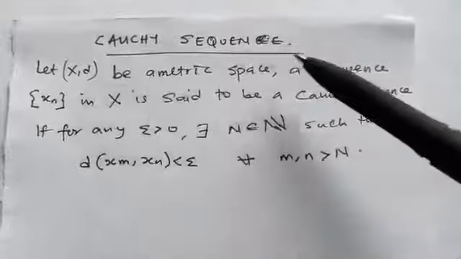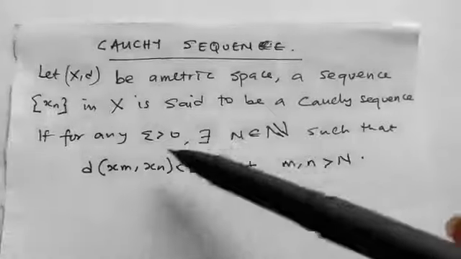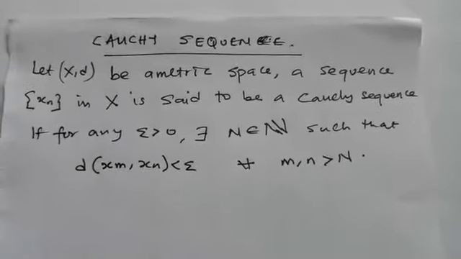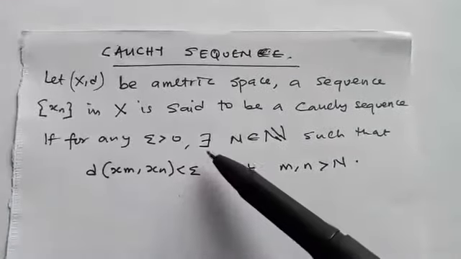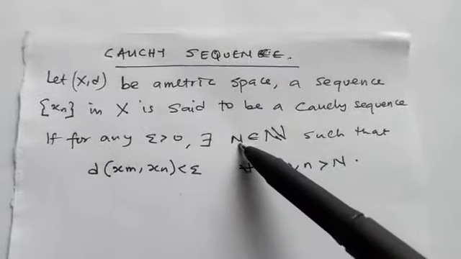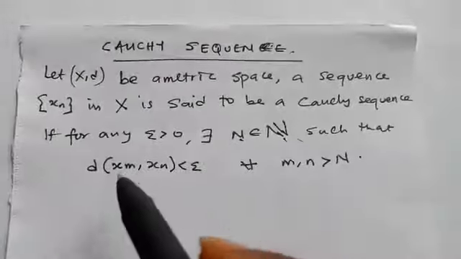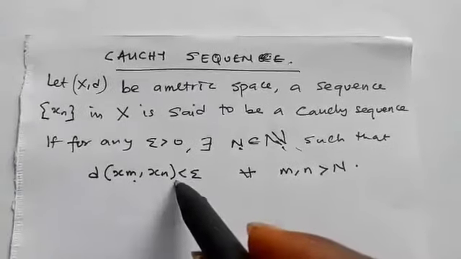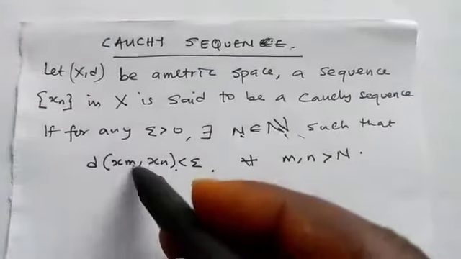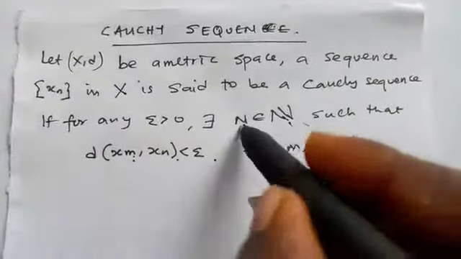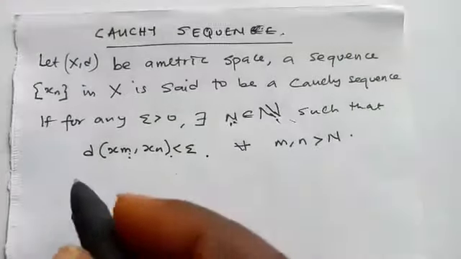Let S be a metric space. A sequence x_n in S is said to be a Cauchy sequence, or we simply say that it's said to be Cauchy, if for any epsilon greater than 0, there exists a positive number N, which is a natural number, such that the distance between x_m and x_n will always be less than epsilon for all m and n greater than N. So this is what we call a Cauchy sequence.